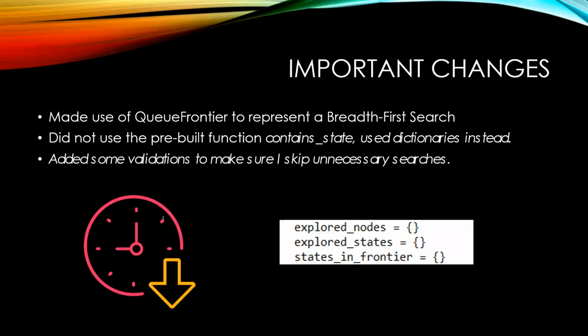Secondly, I did not make use of the pre-built function contains state. I used dictionaries instead, and this was due to the fact that when handling the large dataset, the lists on contains state would become really big and slow down the searches. And finally, I added some validations to make sure I can skip unnecessary searches. And all of this was with the objective of reducing my search time.